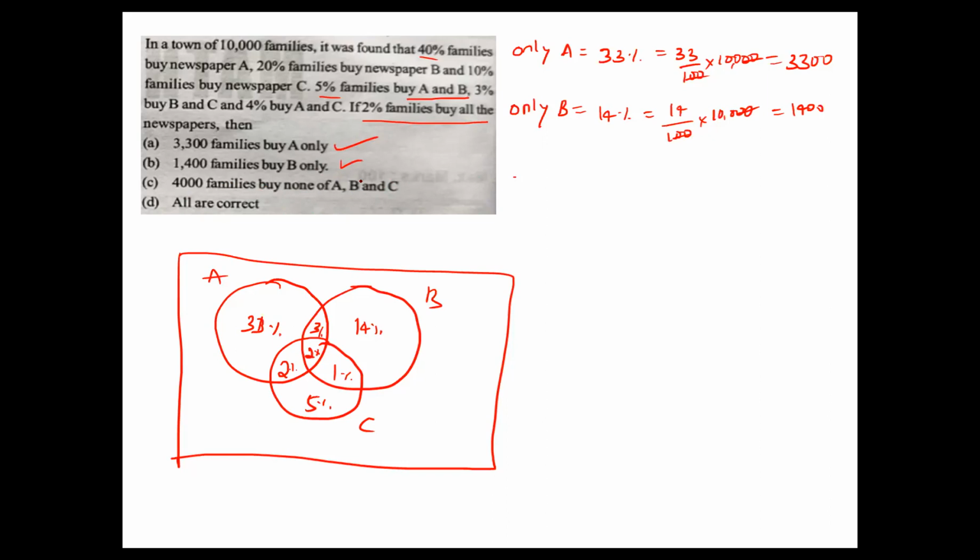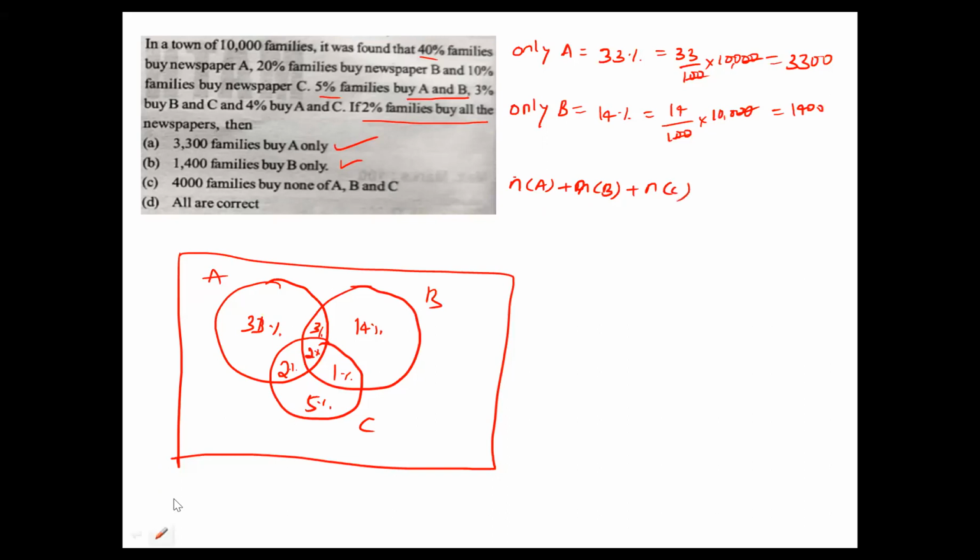The common value we have to find out. Now this can be written as total is A union B union C. How many percent? n of A plus n of B plus n of C minus and so on.